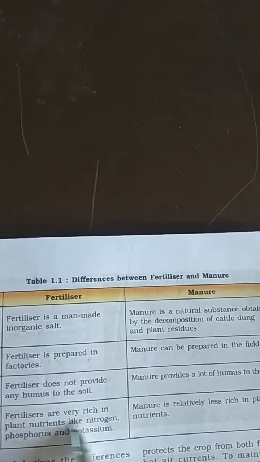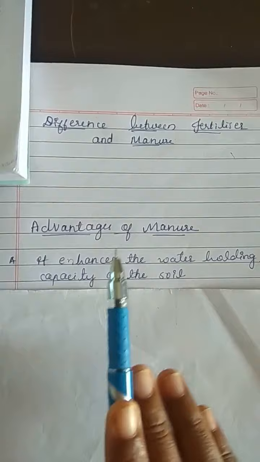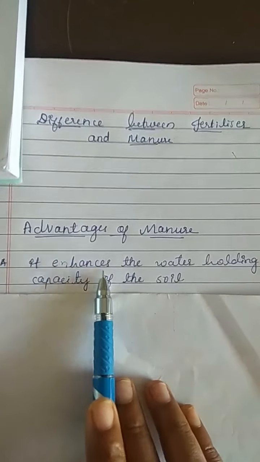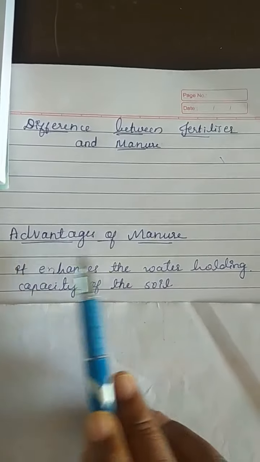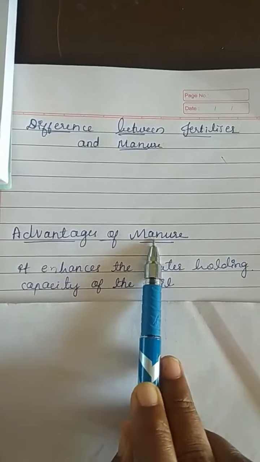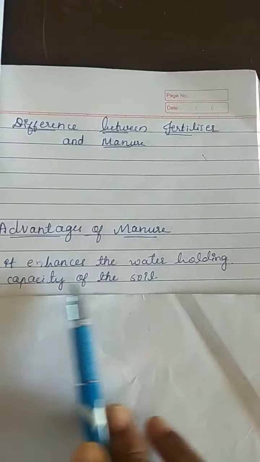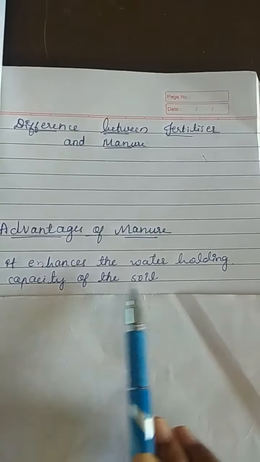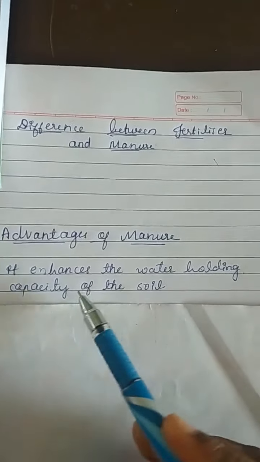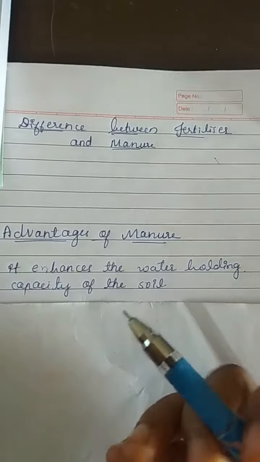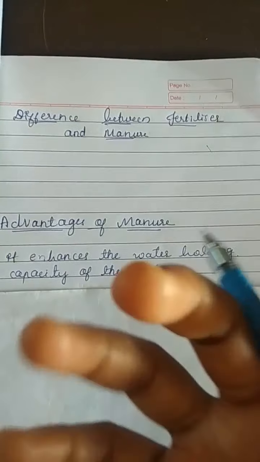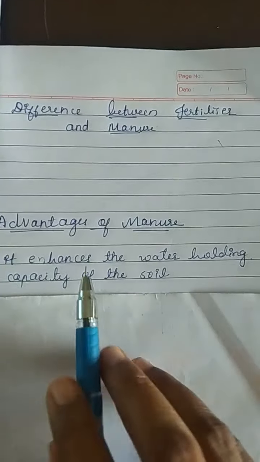Next point, advantages of manure. Dear students, organic manure is considered better than fertilizer because chemical fertilizers spoil the soil fertility. Manure enhances the water holding capacity of the soil. If the soil holds water, it can pass to all parts of the plant.